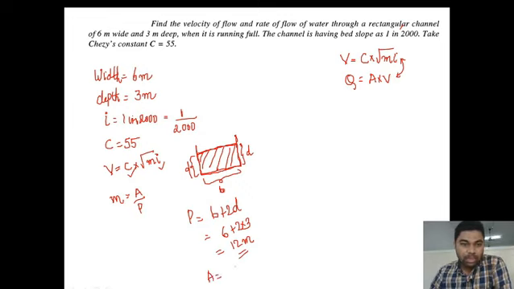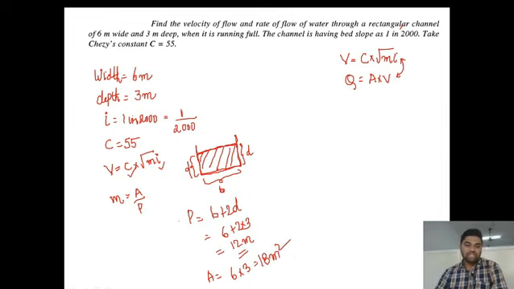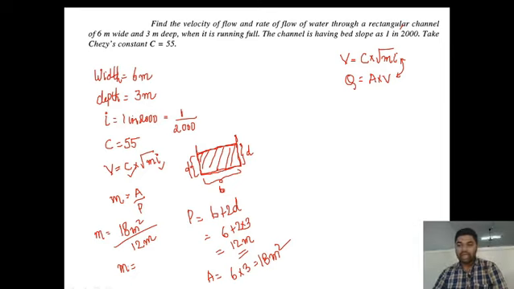Area is width into depth, 18 meter square. So to calculate the value of m, substitute the value of p and a in the above equation. M is equal to, what is area? 18 meter square by, what is the value of perimeter? 12 meter. So on dividing 18 with 12, we get the value as 1.5. What will be the units? It is meter, 1.5 meter.